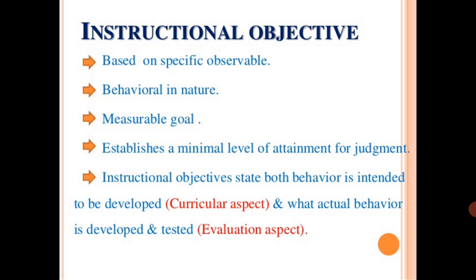So it establishes a minimum level of attainment for judgment. Instructional objectives state both what behavior is intended to be developed, the curricular aspect, and what actual behavior is developed and tested, the evaluation aspect. The curricular aspect is a prerequisite, that means predetermined. So this is the way we are going and developing. After that, whether we have developed or not, we can test. That is the evaluation aspect. Those statements are said to be instructional objectives.